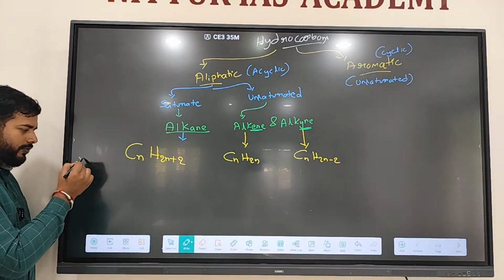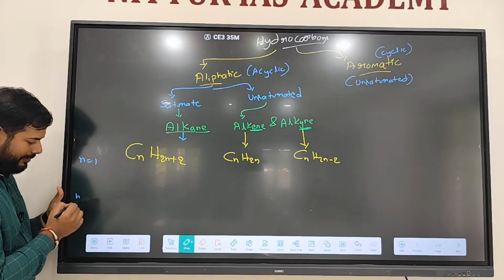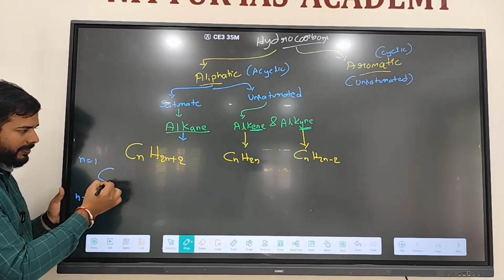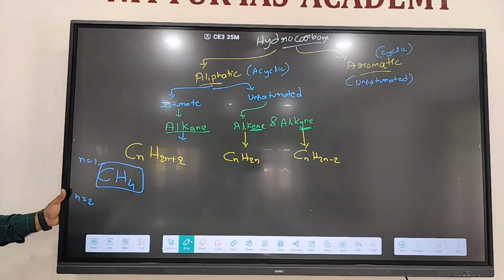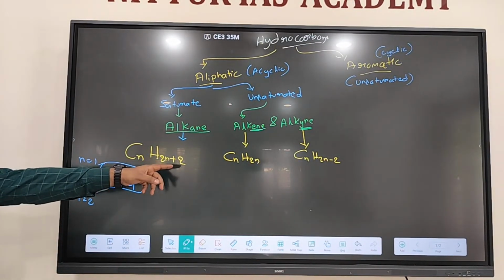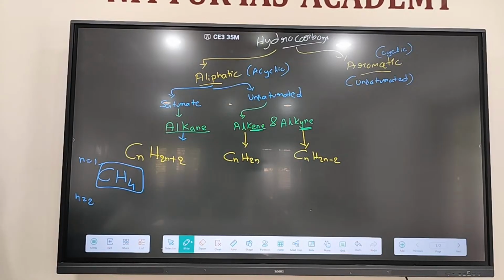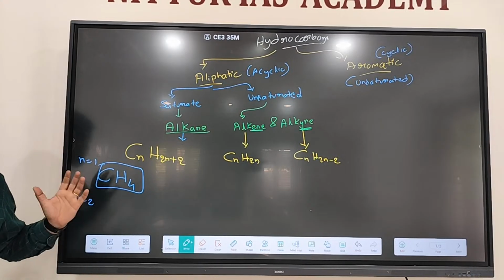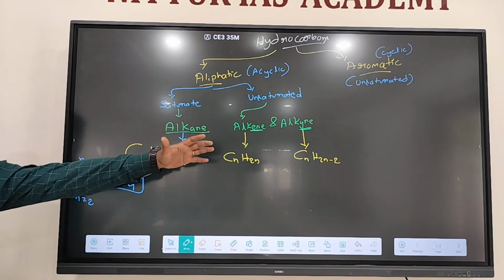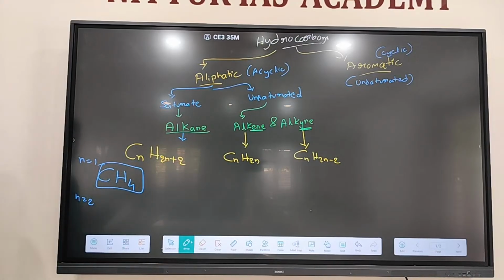If n is equal to 1, CH4, right? 2 ones are 2, plus 2, 4. C1H4, nothing but CH4. This is the simplest hydrocarbon among all. CH4 means methane. Have you heard the name methane?